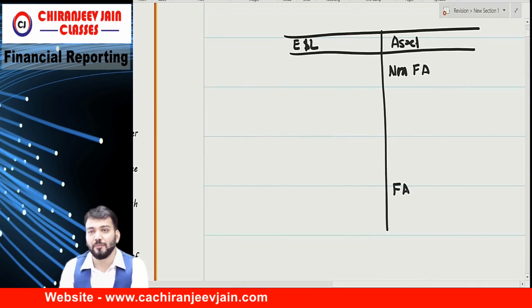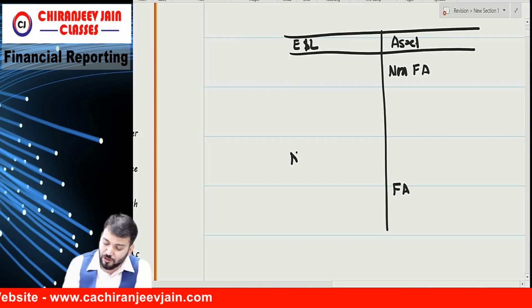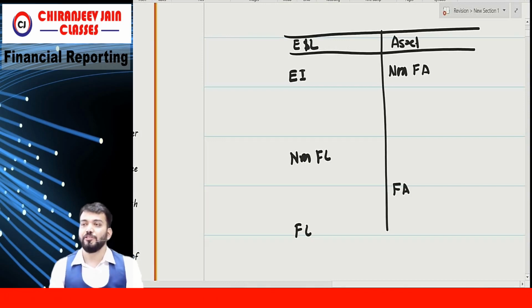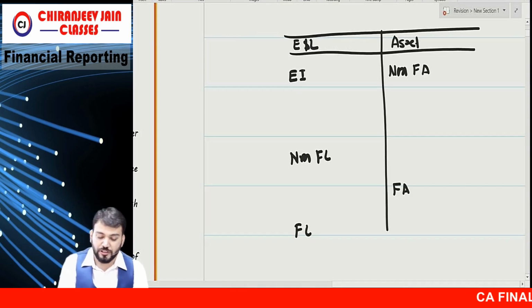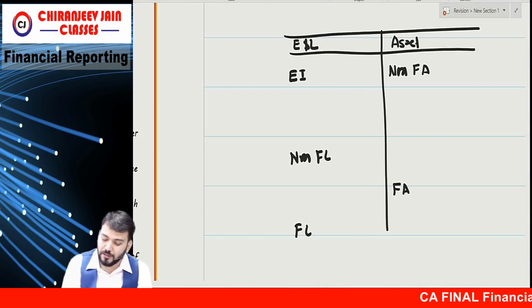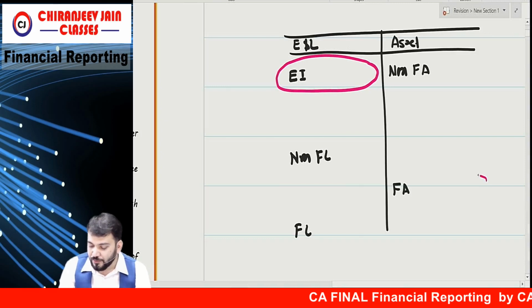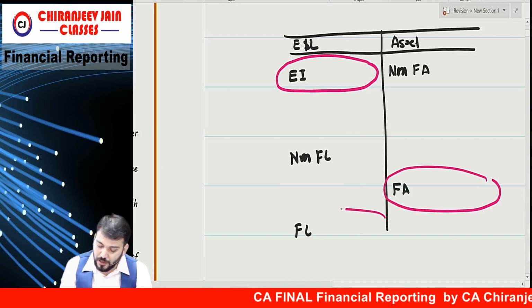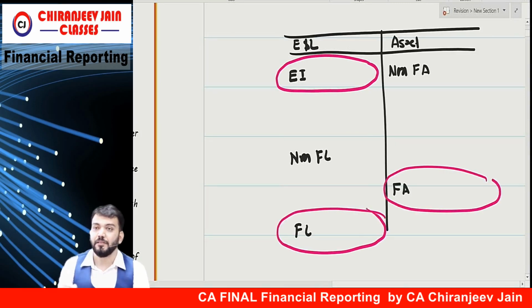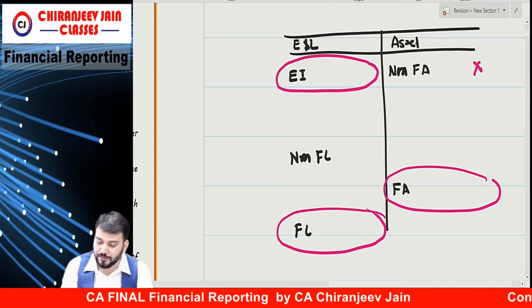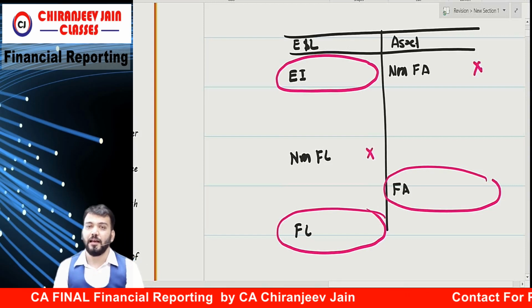And liabilities are of two types: non-financial liability and financial liability. And then equity instrument. So this chapter deals with equity instrument, financial asset, and financial liability. Means this chapter does not deal with non-financial asset and non-financial liability.